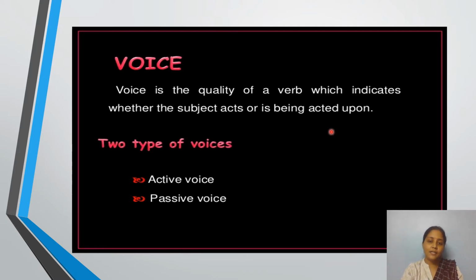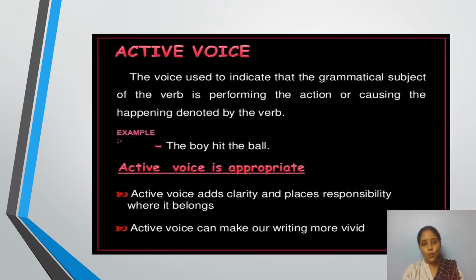So how can we identify that? With the help of active voice and also passive voice. So what is meant by active voice first of all? Look at the example given over here. The boy hit the ball. The voice used to indicate that the grammatical subject of the verb is performing the action.